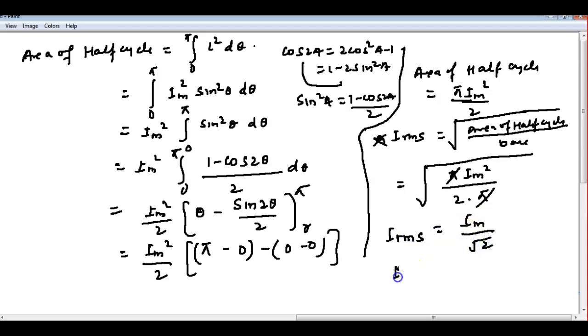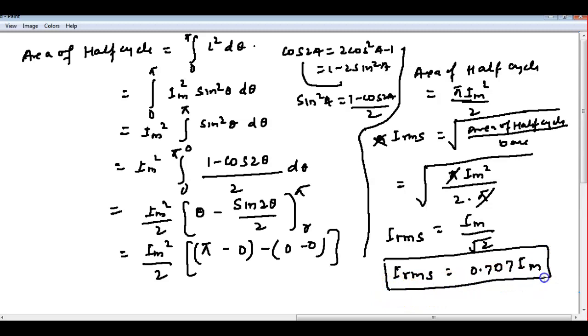Okay, this one is also correct. IRMS is equal to 0.707 Im. So the RMS value of current is equal to 0.707 times the peak value, the maximum value of current.